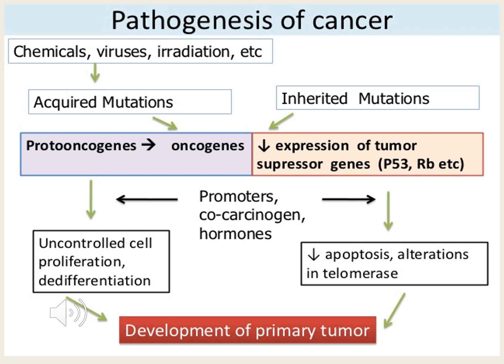When a person is exposed to various chemicals, viruses or radiation, we may have inherited mutations from our parents, or acquired mutations, which we acquire by ourselves because of the exposure to chemicals, viruses or radiation. Within our body we have the expression of the tumor because of the proto-oncogenes and oncogenes, which are the cancerous genes. Because of that, the cells start proliferating. The apoptosis process decreases. The cell death process can't happen. So the cell is getting multiplied rapidly, and it is leading to the development of tumor cells.